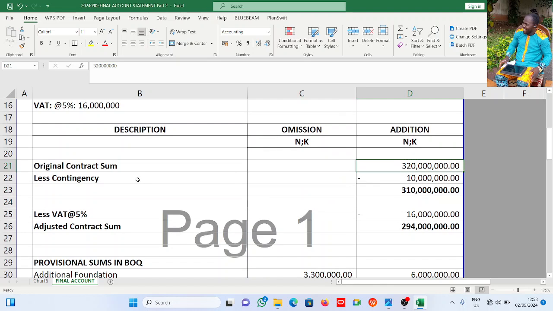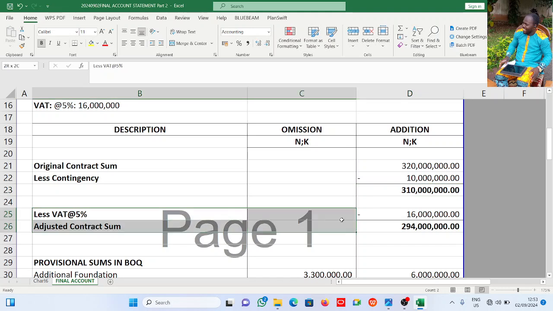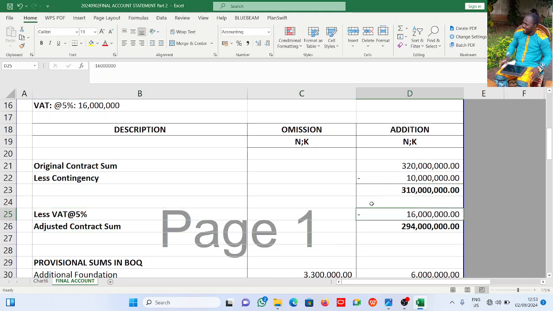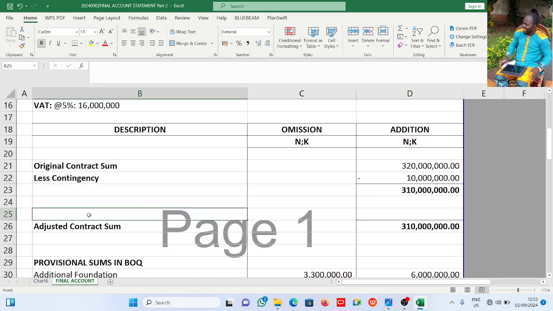This is 320 million, less contingency. See, less VAT. I put this here so that I can make that explanation. VAT is not included here, so we are not lessing VAT. That's why I'm deleting it. I want to make that explanation very clear to us. All right, now let's come here.